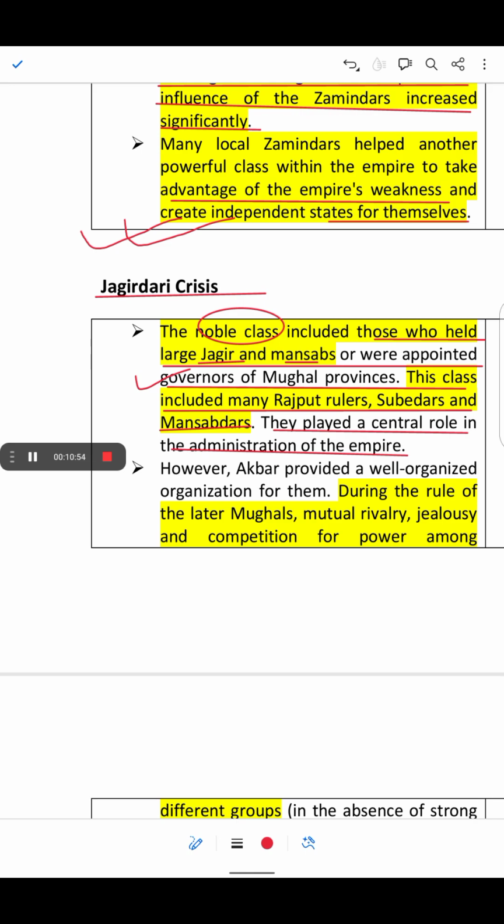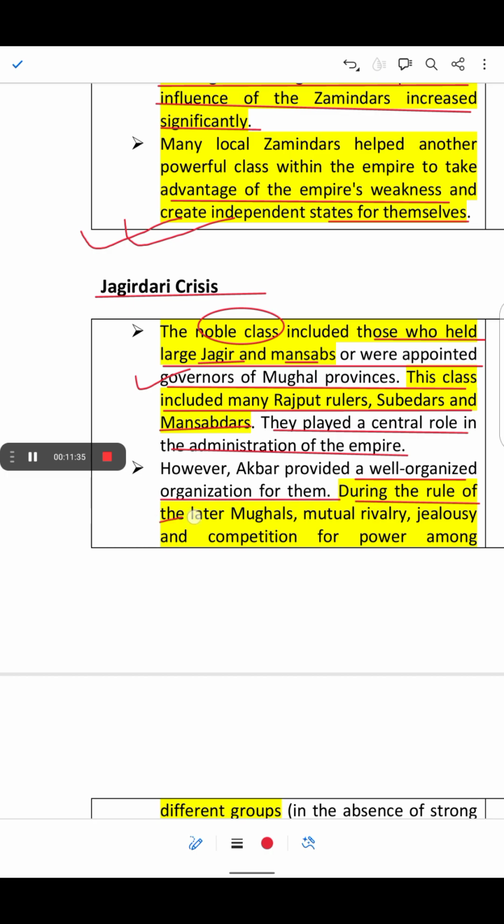Okay. And Jagir means the land grant, or the piece of land given by the Mughal emperor to the nobles, the military officers or the officials. Whereas Mansab means the status, the rank, how many soldiers they had to look after for the service of the empire. So all these things played a significant role in the administration of the empire. However, Akbar provided a well-organized system for them.